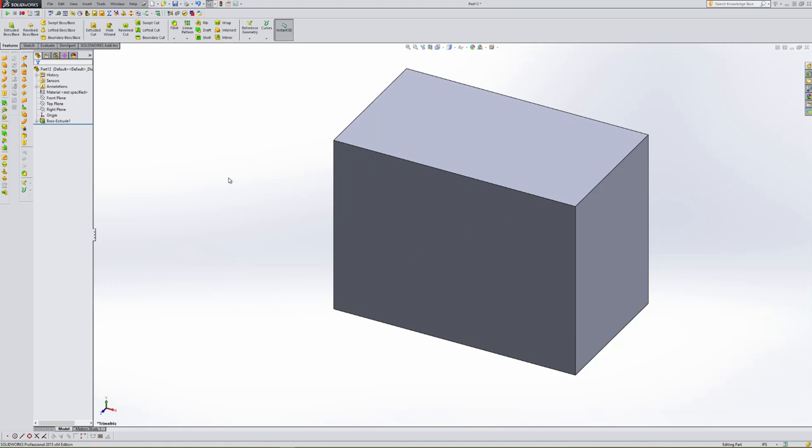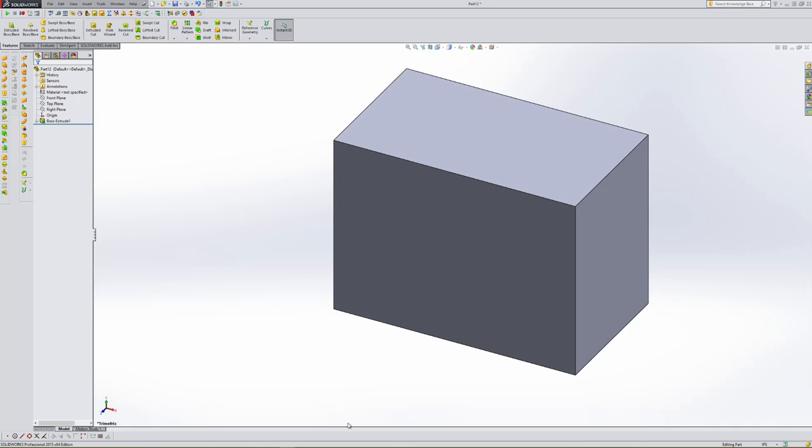Now if you notice, after we have this solid, when we first started this, we only had these 2 features that had color to them. These were the 2 features that we had available to us with the sketch that we were going to create. Now we can do multiple other features. We can manipulate this model any way that we want to.